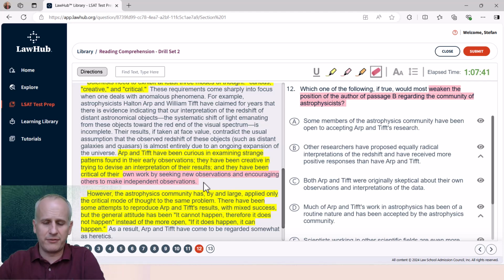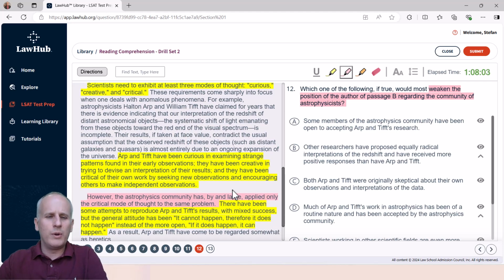Although I'm probably going to come over here, and this was from a prior question, I'm going to just clean up our highlight at the end of the first paragraph of the second passage, and we're going to focus on the astrophysics community that has the problem of having only applied the critical mode of thought to whatever's happening with A and T. So we do need to have a big enough understanding of what's happening in the passage overall regarding the community of astrophysicists.